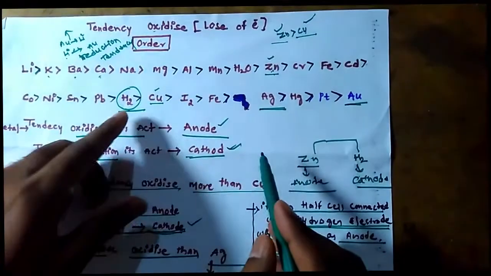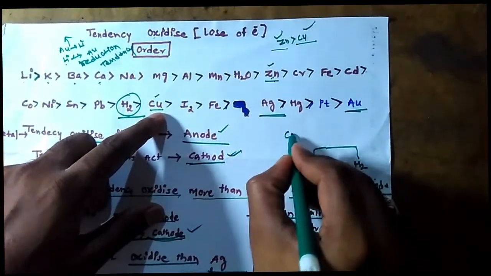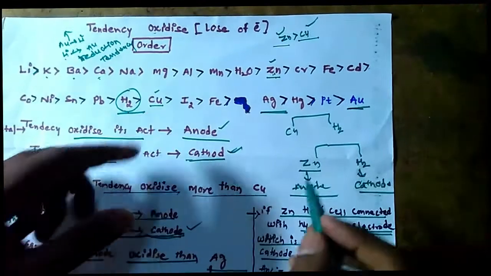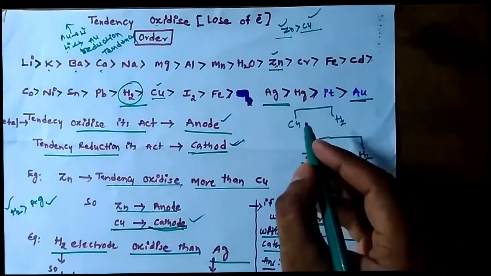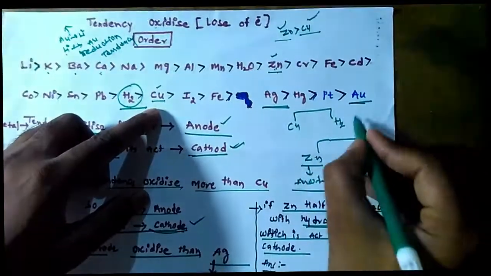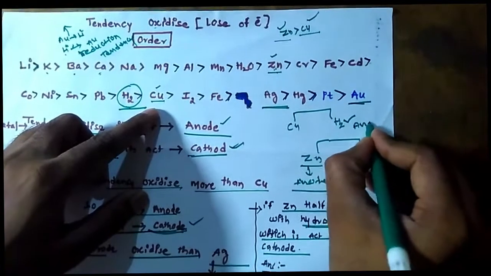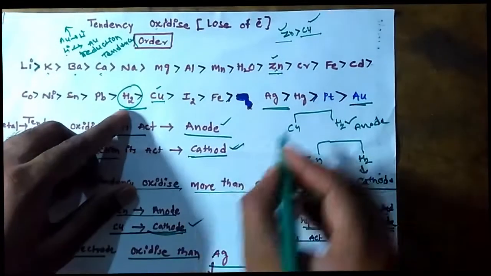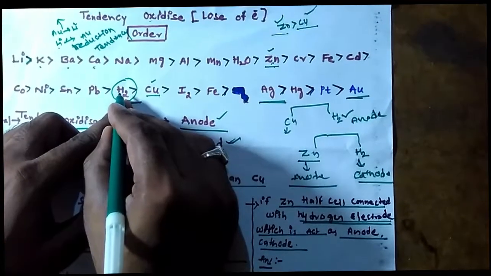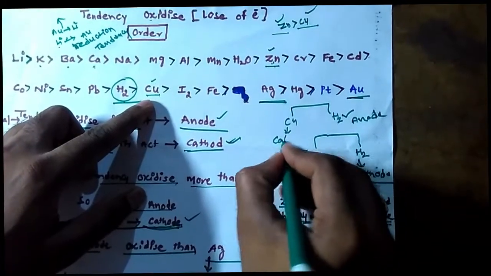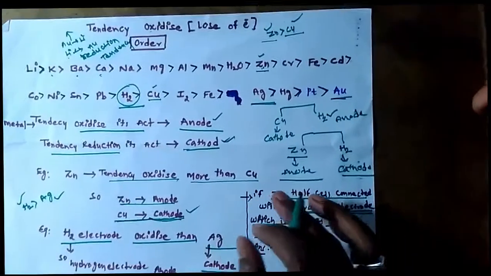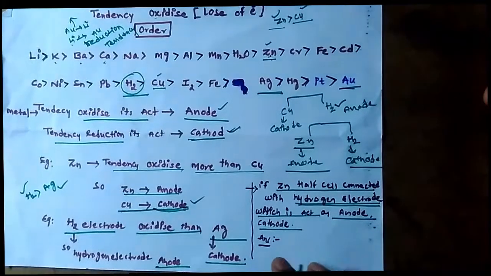Now compare hydrogen and copper. If you have copper and the hydrogen electrode, when you connect these two electrodes, which acts as the anode? Hydrogen has a more oxidizing tendency than copper, so hydrogen is the anode. Yes or no? Copper's tendency to oxidize compared to hydrogen is less, so it is the cathode. So simple, from this order you can easily find out which is anode and which is cathode. I hope you understand.